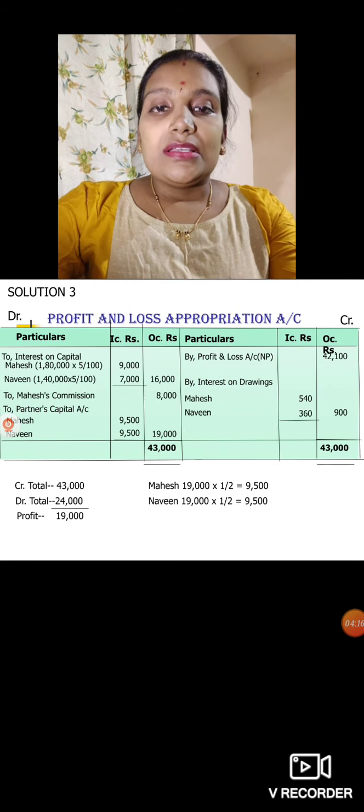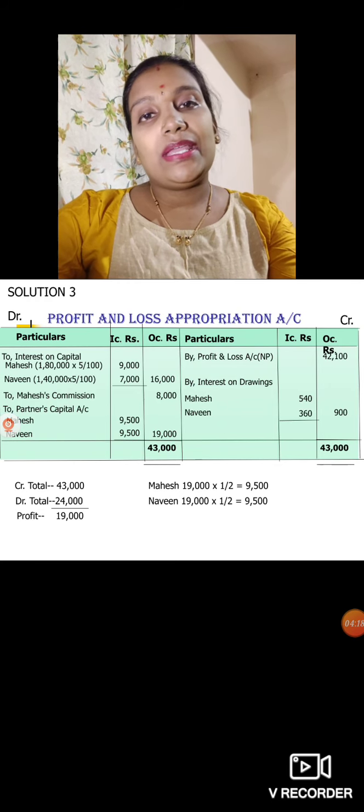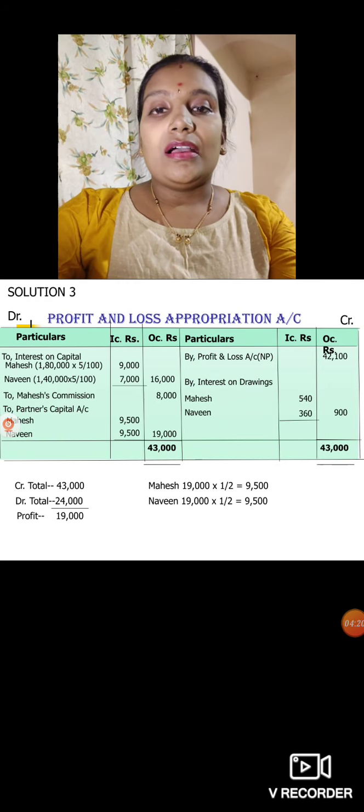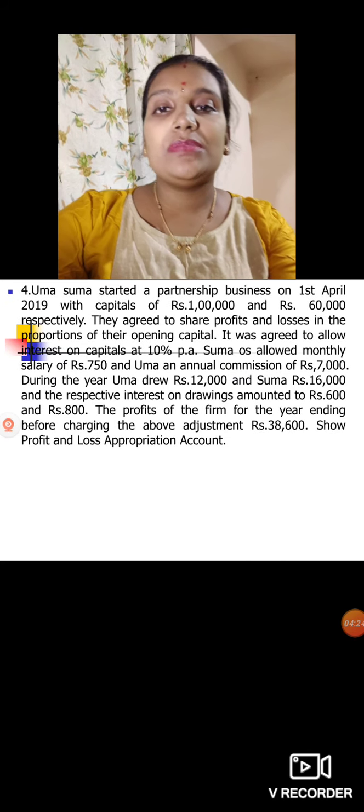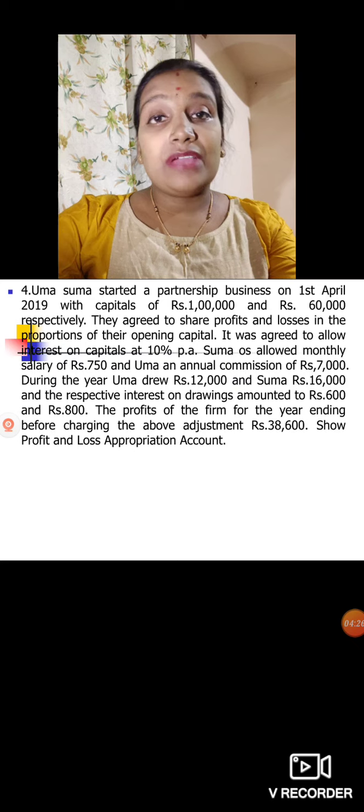If you have any doubt in this, you can get it clarified. I hope you are clear with these sums. These are 6 marks problems. Now the fourth one you have to solve as homework.